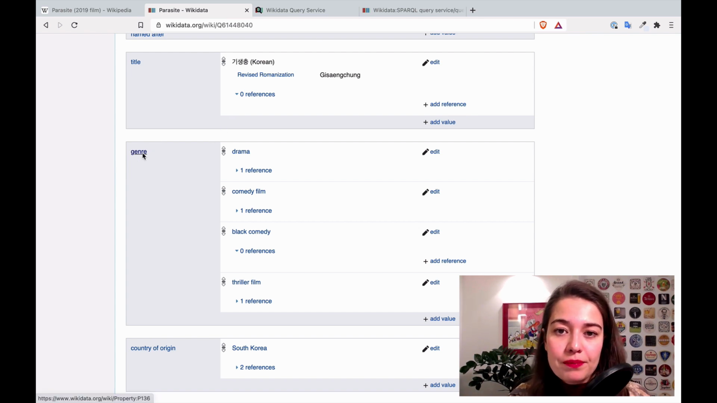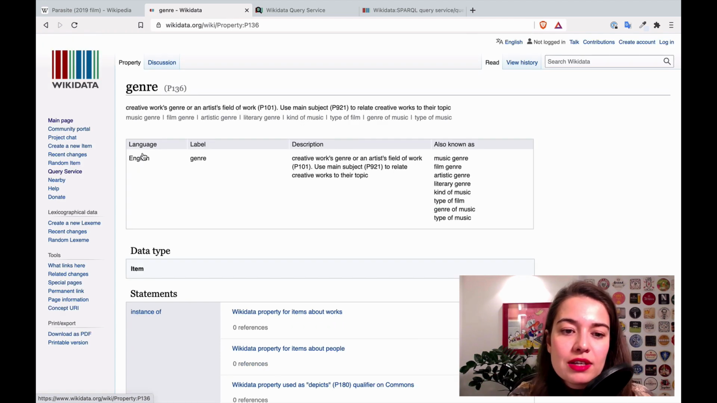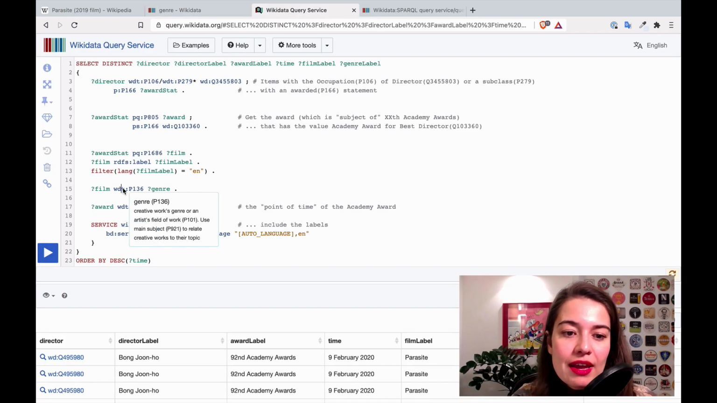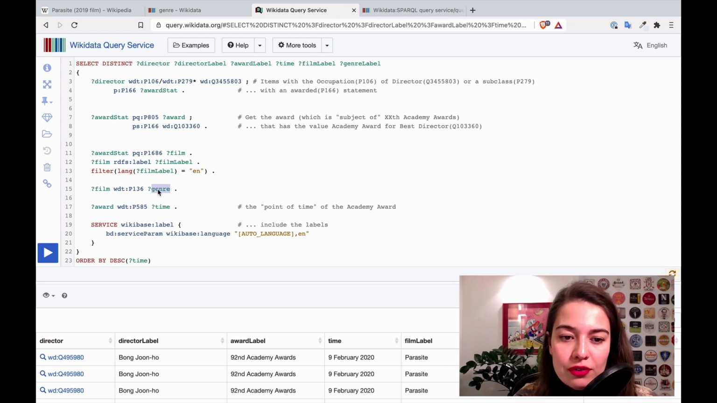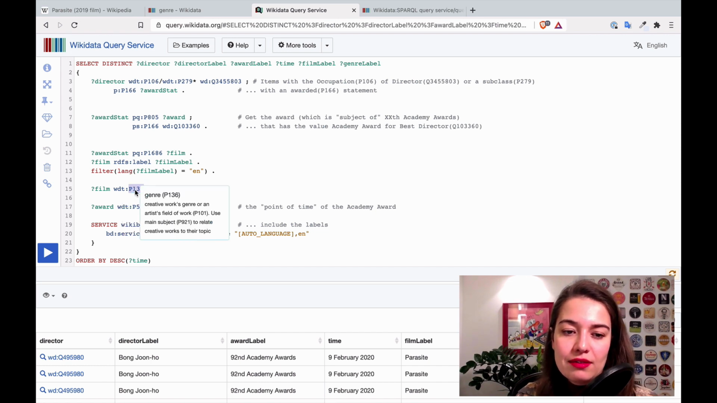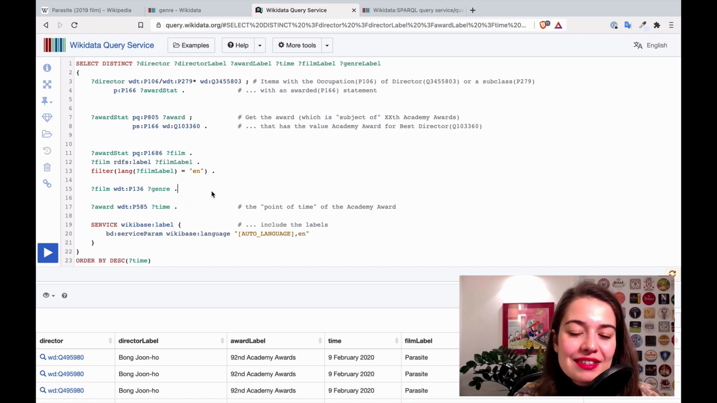I have the film variable, and I need to get the genre of it, and apparently genre has the P136 ID as a property. So then I say, give me the genre of the movie using this property ID. So that's just one way you can do that. And then you'll be collecting the genre of the movie too.